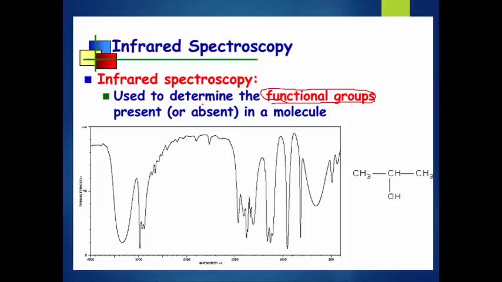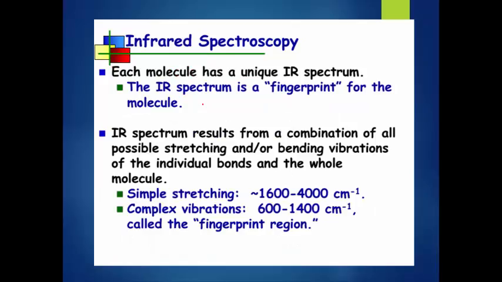When we analyze, IR spectroscopy helps to determine which functional group is present in the unknown compound. Each molecule has a unique IR spectrum, so the IR spectrum is a fingerprint for a molecule. Why is it called a fingerprint? Because any unknown molecule contains many functional groups that can be easily identified using IR spectroscopy. That's why it is called a fingerprint for a molecule.